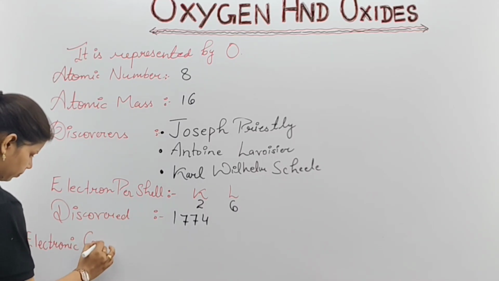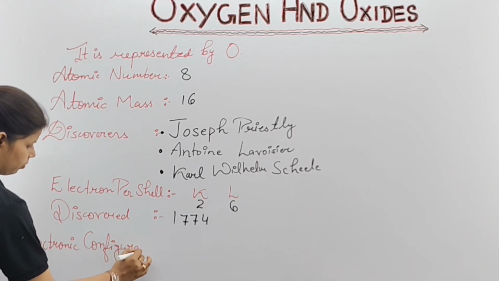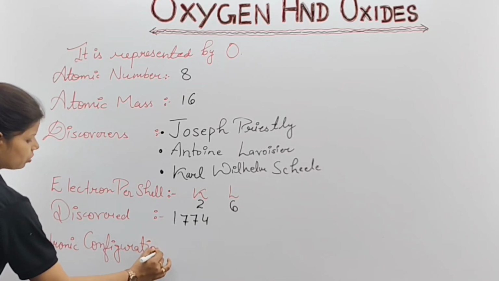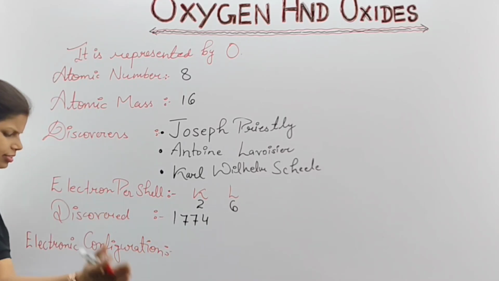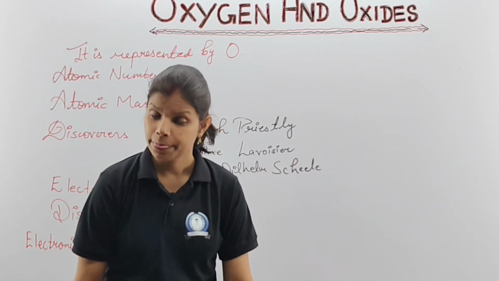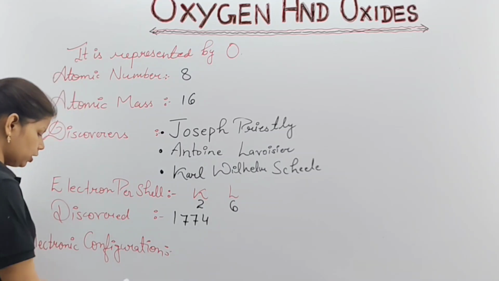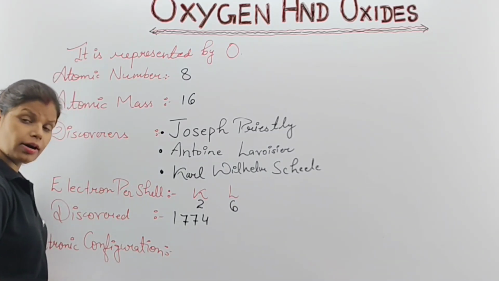Clear? Now, moving on to the other part, electronic configuration. I hope you have studied in class 7th, 3rd or 4th chapter, the atomic structure topic is there. If you still find confusion, if you want another video for that, please post in the comment section. So, to find the electronic configuration, you have to find it out.